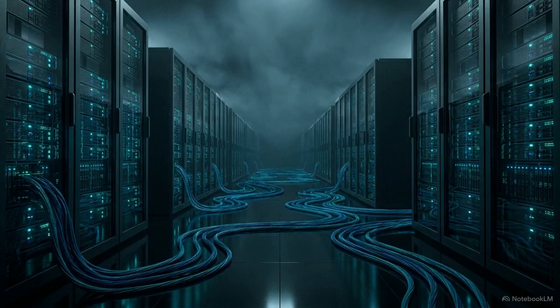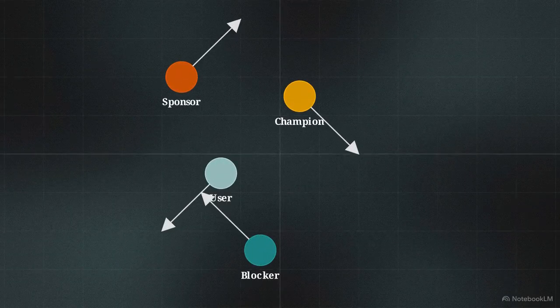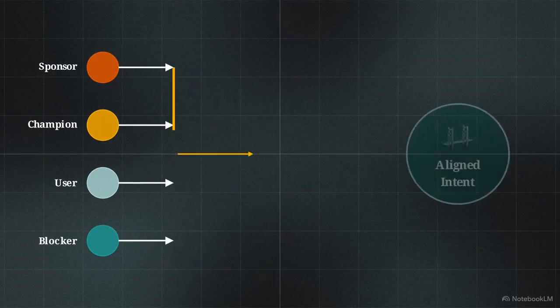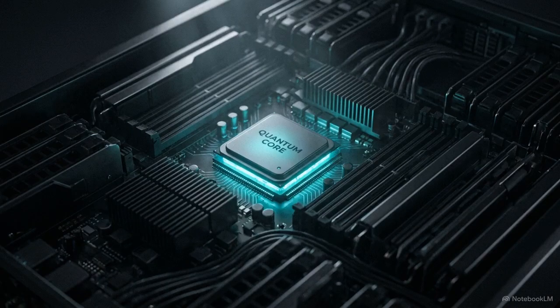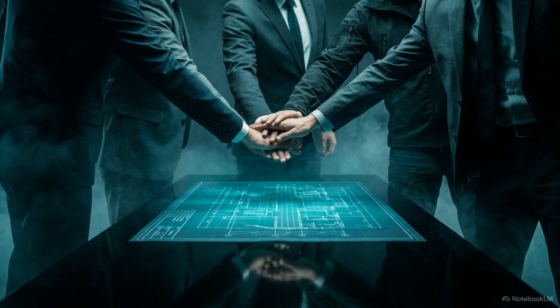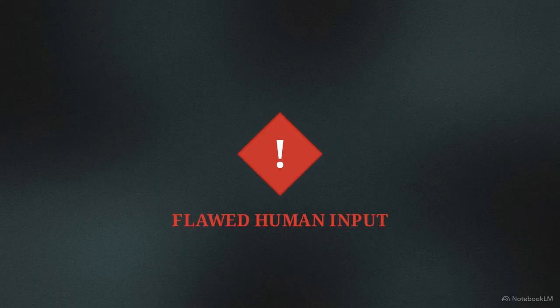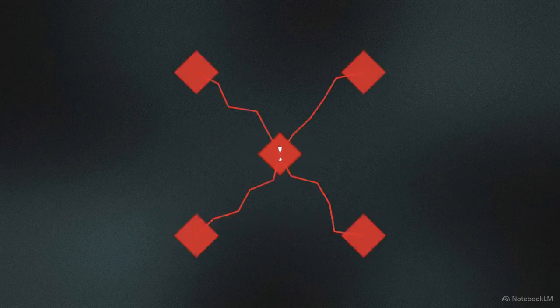We spend most of our time obsessing over the raw computing power needed to train machine algorithms, yet the most difficult part of technological evolution is actually aligning human intent. An artificial intelligence system, no matter how advanced, will only ever be as stable as the consensus of the people who originally commissioned it. Because code cannot resolve human confusion, it can only execute it at scale.